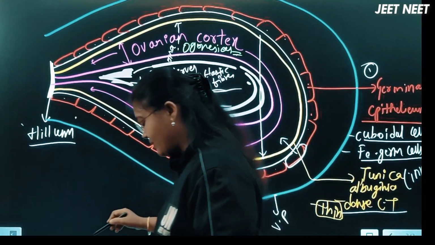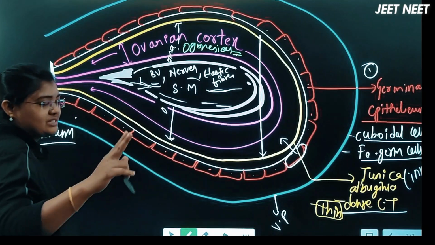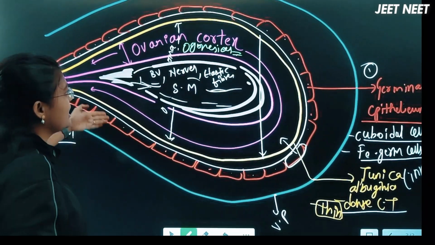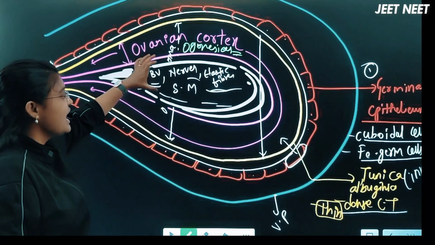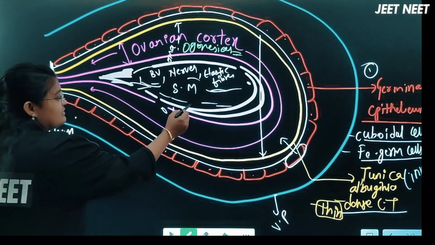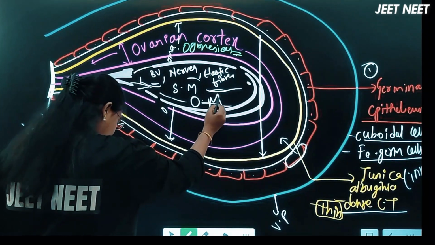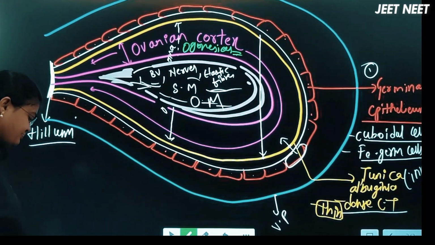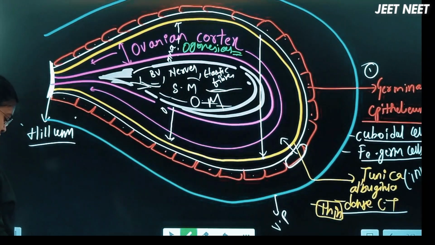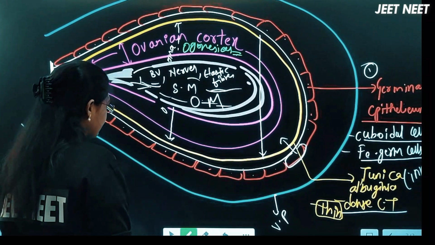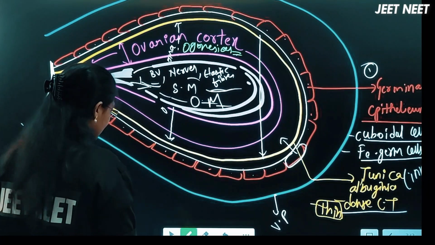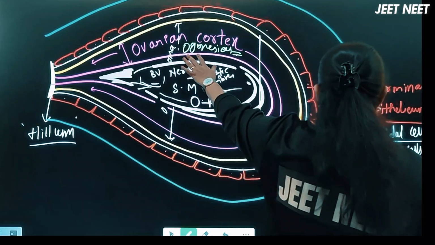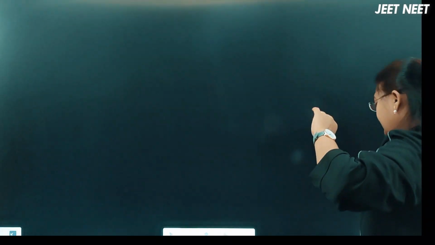This ovarian stroma is divided into 2 parts based upon their function, right? The peripheral side is considered the ovarian cortex, and in the middle, whatever region is present, we call it the ovarian medulla here. Am I clear on these points? Okay, right? The central part we can consider as the ovarian medulla. Clear on these points? Now let me discuss in detail the oogenesis process. We'll discuss it in the next class, right?